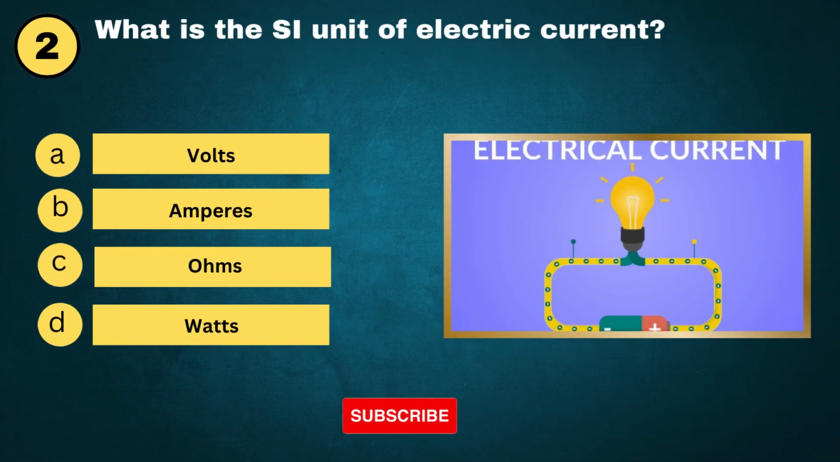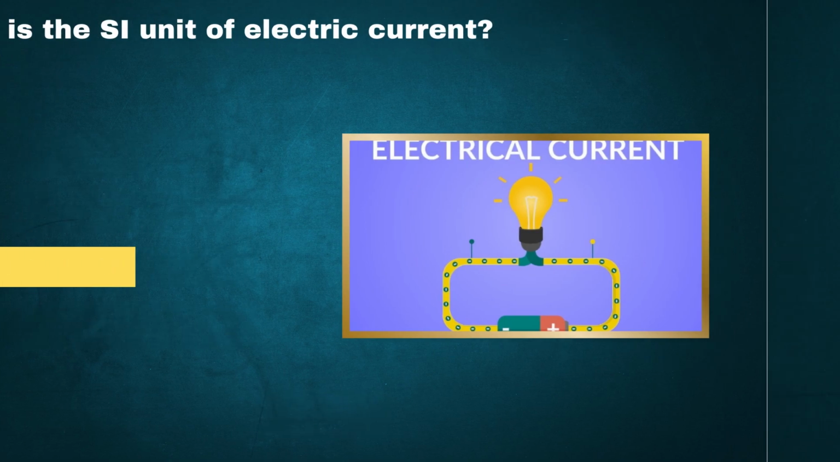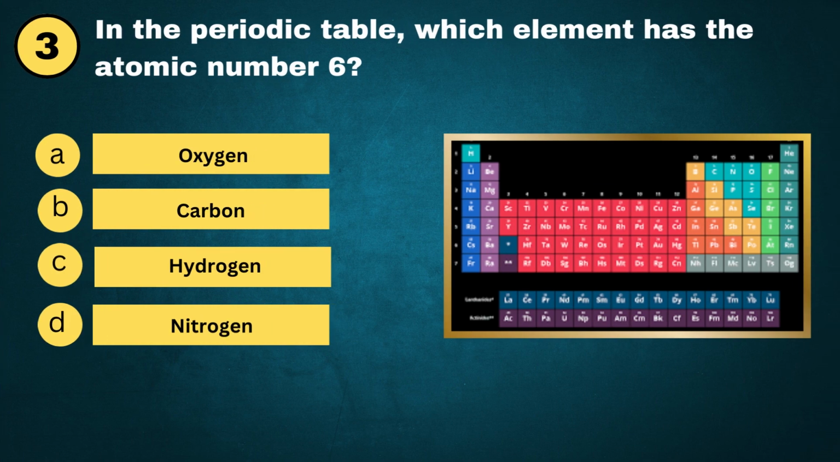Question No. 2. What is the SI unit of electric current? A. Volts. B. Amperes. C. Ohms. D. Watts. And the answer is B. Amperes.